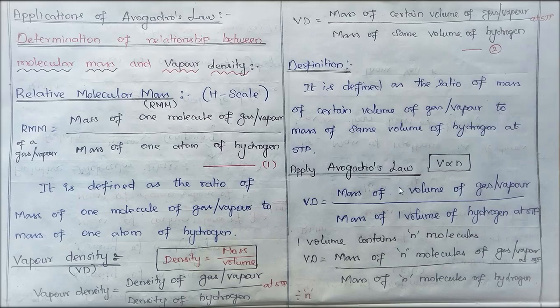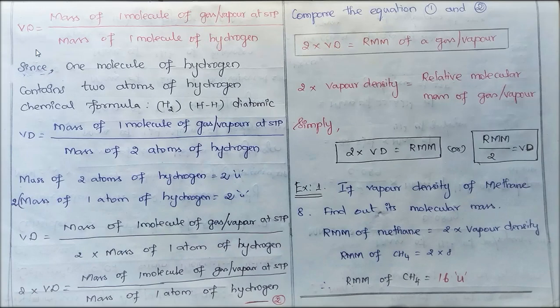So vapor density is equal to the mass of N molecules of gas or vapor at STP to the mass of N molecules of hydrogen. Here N is common, so you cancel out N divided by N.